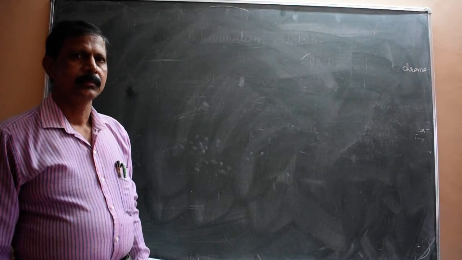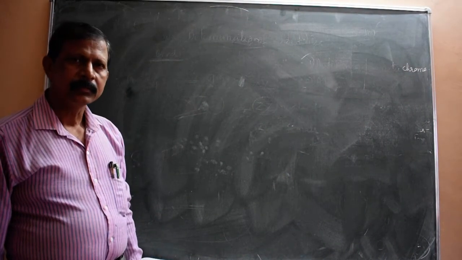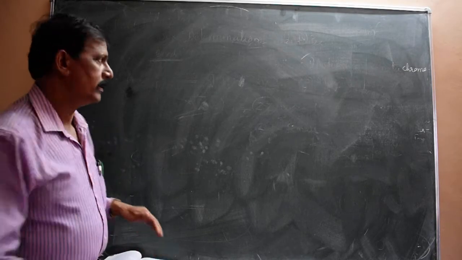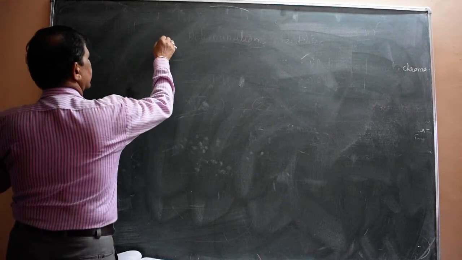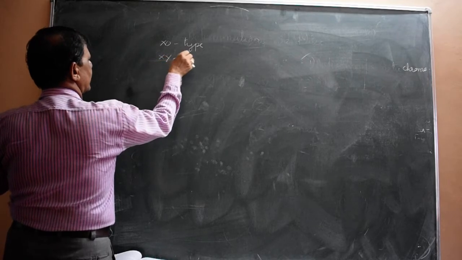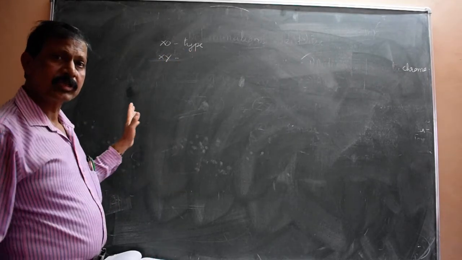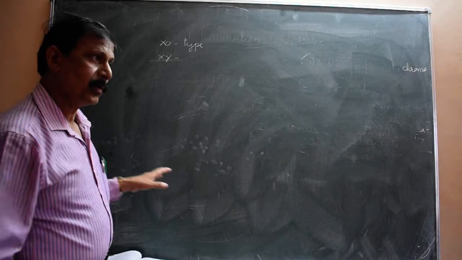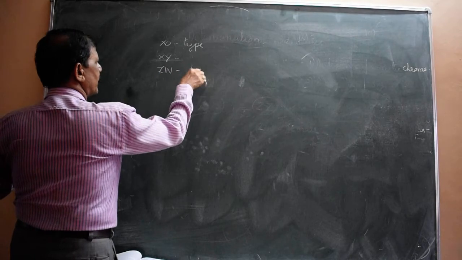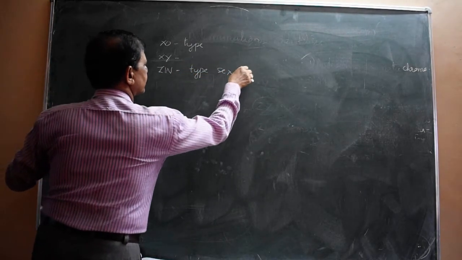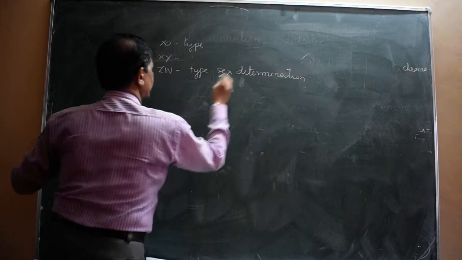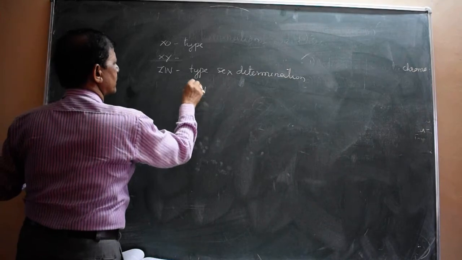Yes, you just completed sex determination in insects and human beings. In insects, it is the X0 type; in human beings, the XY type. Now another type is the ZW type of sex determination, and this ZW type you can see in birds.